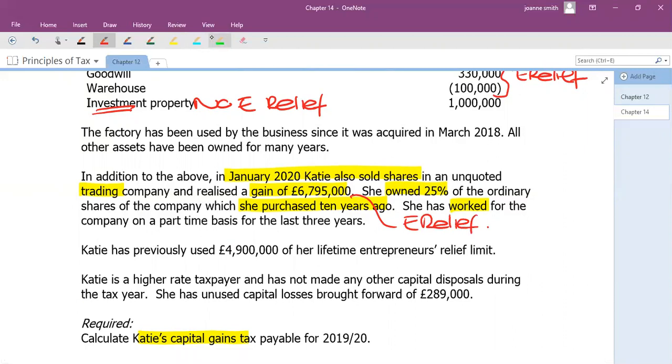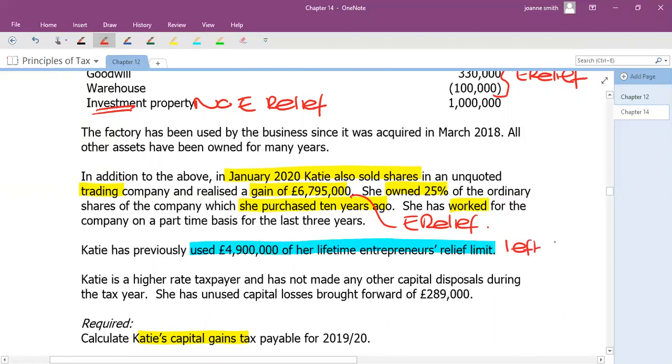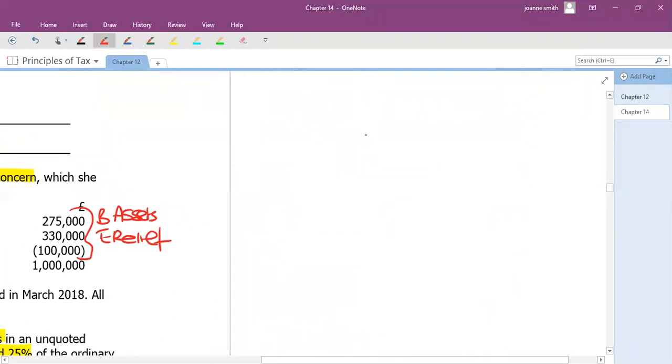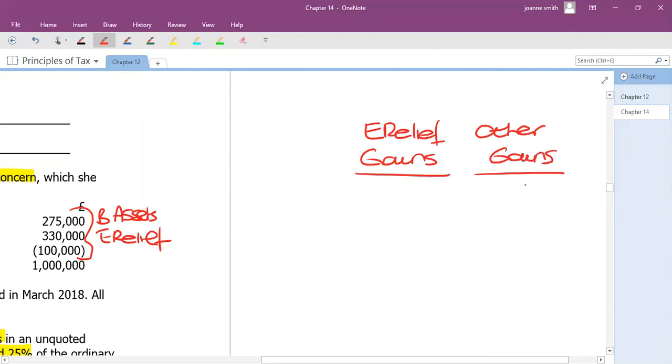Now, previously, she has used some of this relief. She's used 4.9 million. So remember, we've got 10 million in total. So she's got 5.1 million left. So her gains already, we can see, are going to exceed that, but she is only going to get 5.1. So let's sort this out then into her entrepreneurs relief gains and her other gains. So always keep them in separate columns. And if you have a residential property, then you will need a third column as well.